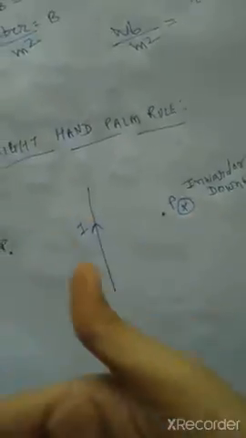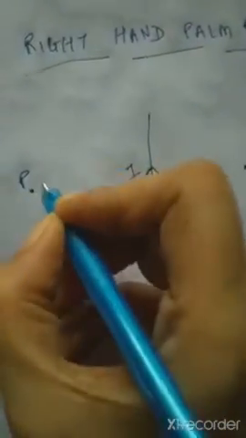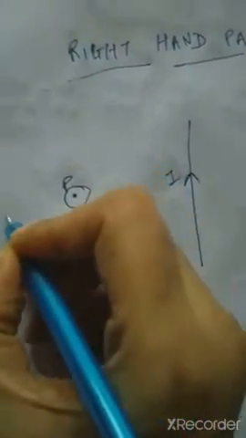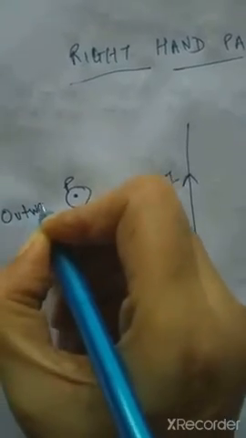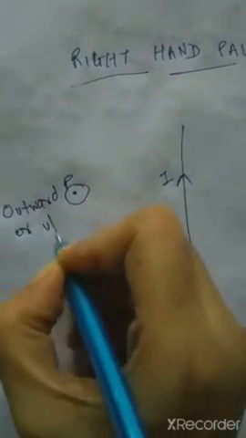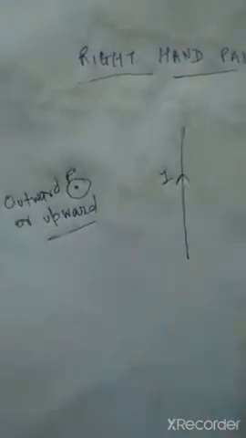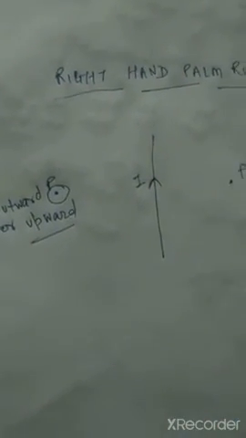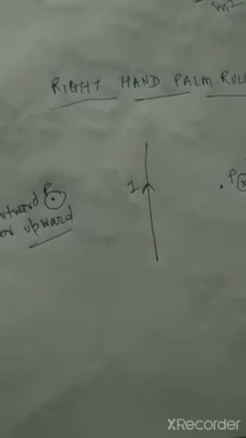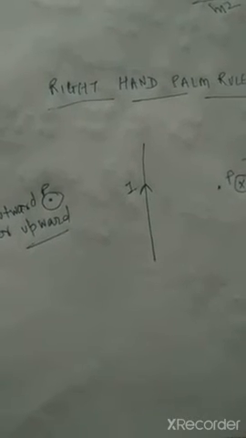I will keep my palm like this. So the plane is like this, that's why I am keeping it like this. If the plane is like this, then my thumb is like this and palm will be like this. Here, a straight conductor, so in this case it will be outward. So this dot represents outward or upward. Clear? Depending on the plane. So this is how by this rule we can find out the direction of the magnetic field.